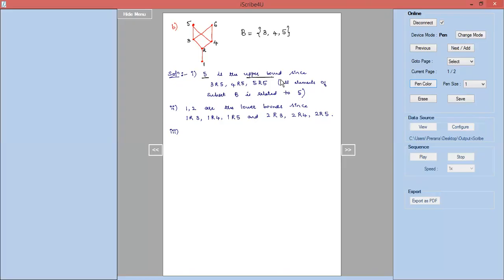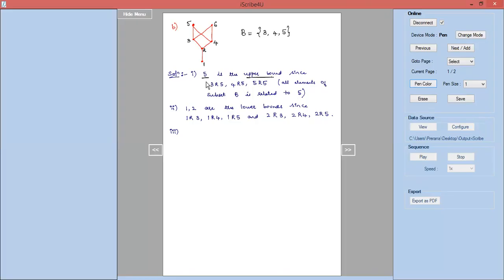The definition says that the element A which you are calling the least upper bound should be related to all other upper bounds of the given Hasse diagram. Correct? So 5 is the only upper bound which exists.